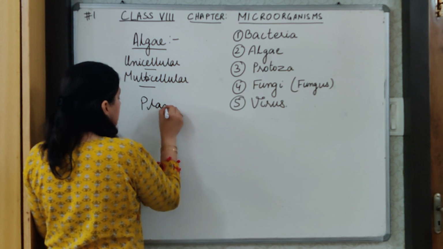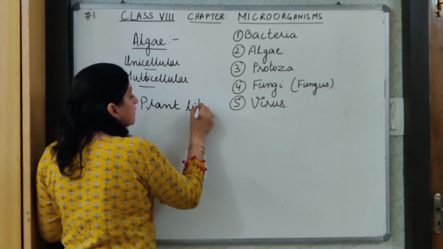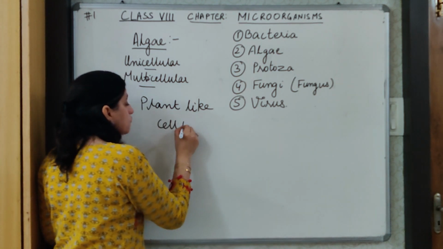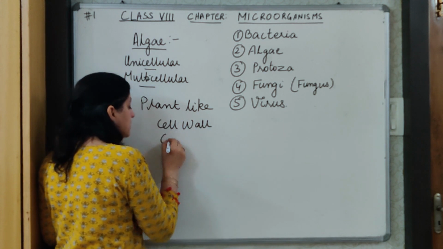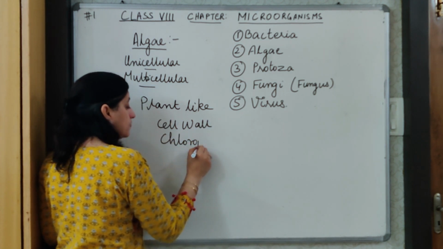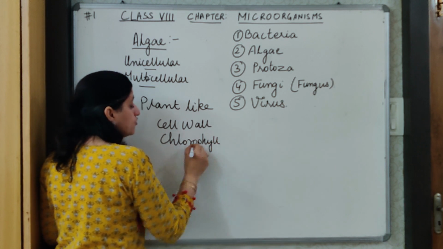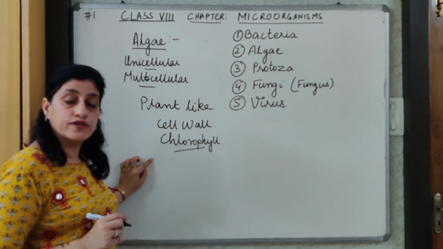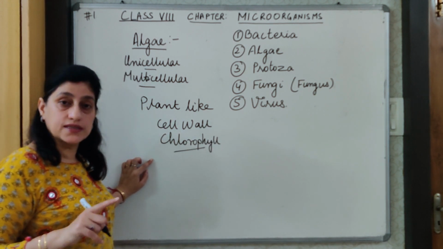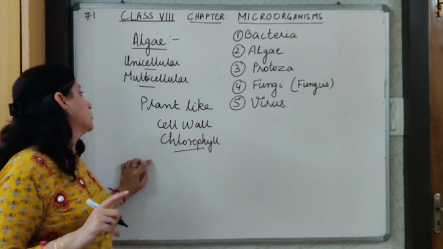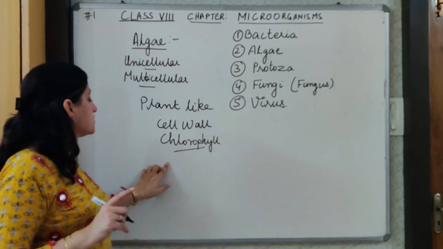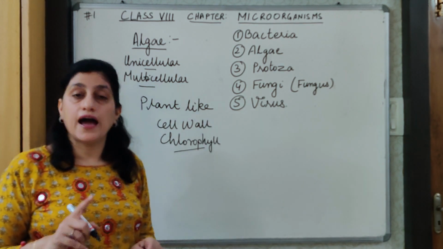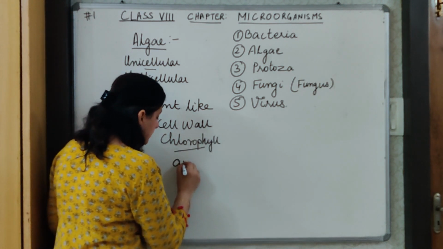They are plant-like. When we say plant-like, the main features of plants are that they have a cell wall and they have chlorophyll. Chlorophyll is an essential component of the plants, and it is with the help of the chlorophyll that the plants carry on photosynthesis and are able to make their own food. So, these algae, because they contain chlorophyll, they have the ability to make their own food, and hence they are autotrophic in nature.